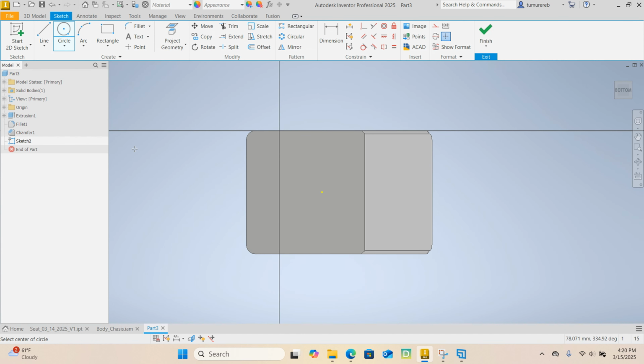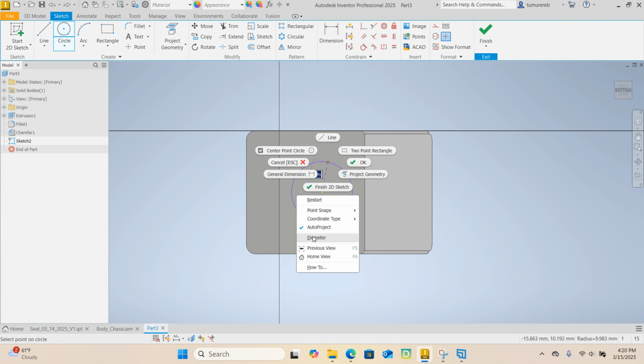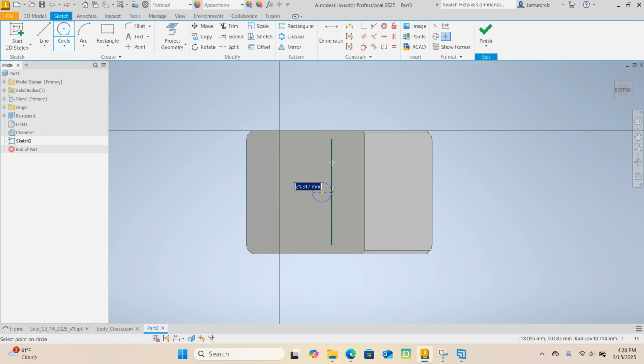Now we're going to select the bottom and draw a circle whose center is at the same point as that point there. So that's the midpoint of the line we first drew. Radius of 4.5. If yours is not measuring in radius, remember you just start a circle, right click, and you may be measuring a diameter, so switch to radius and do 4.5.